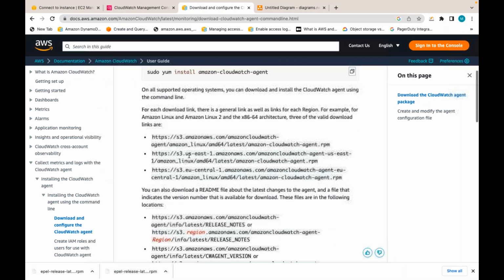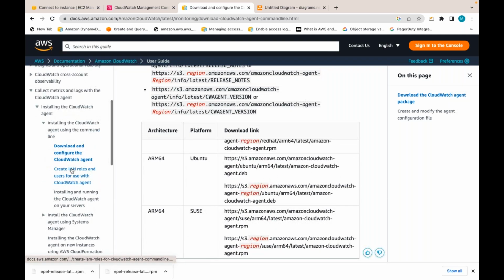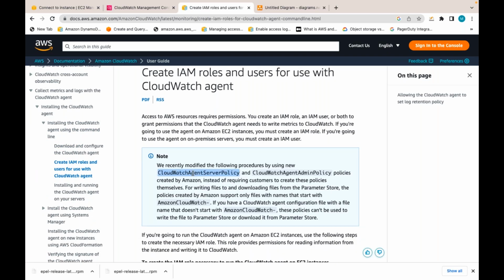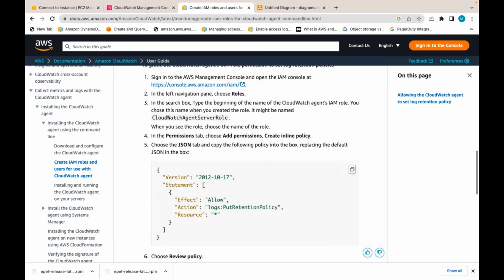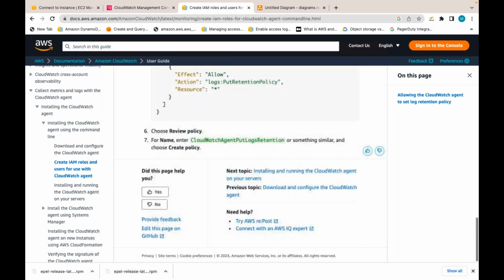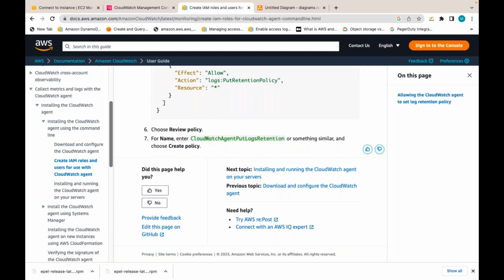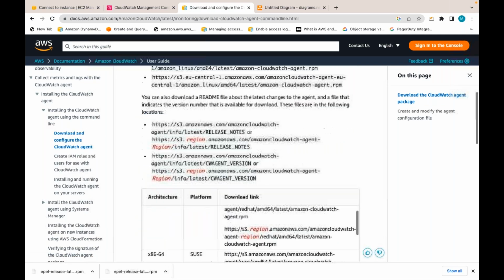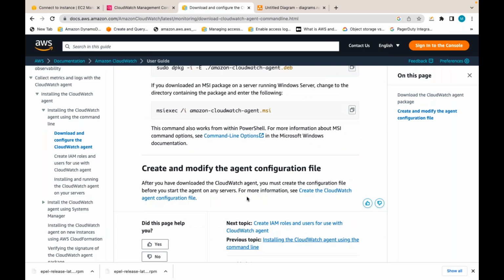Once you download and install CloudWatch agent, I have followed these instructions only, and I have created an IAM role with this CloudWatch agent server policy, and I attached that IAM role to that server already. Once that is done, next you need to configure your CloudWatch agent. That CloudWatch agent will take some configuration file.